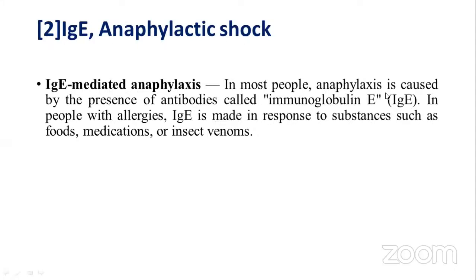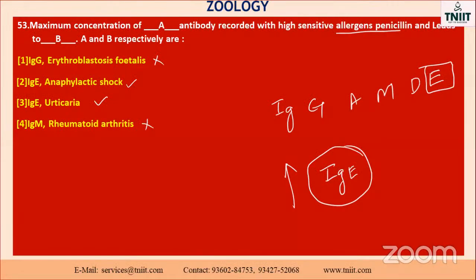In most people, anaphylaxis is caused by the presence of antibodies called immunoglobulin E. In people with allergy, immunoglobulin E is made in response to substances such as food, medicine, or insect venoms. So it causes anaphylactic shock, because when we are consuming this type of food, what happens? Automatically the physiological changes occur in your body. As a result, what happens? It leads to the anaphylactic shock.